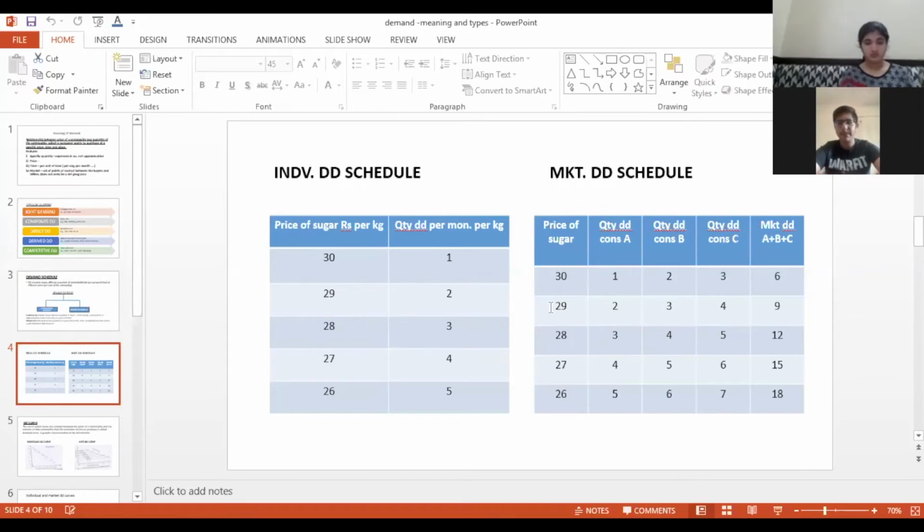In the same way, now see the market demand schedule, the next schedule which I have given you. I have taken the same price of sugar and given you three consumers, A, B, and C, and the quantity demanded by them at various levels of prices. At 30 rupees, A wants 1 kg of sugar only, but customer B wants 2 kgs and C wants 3 kgs.